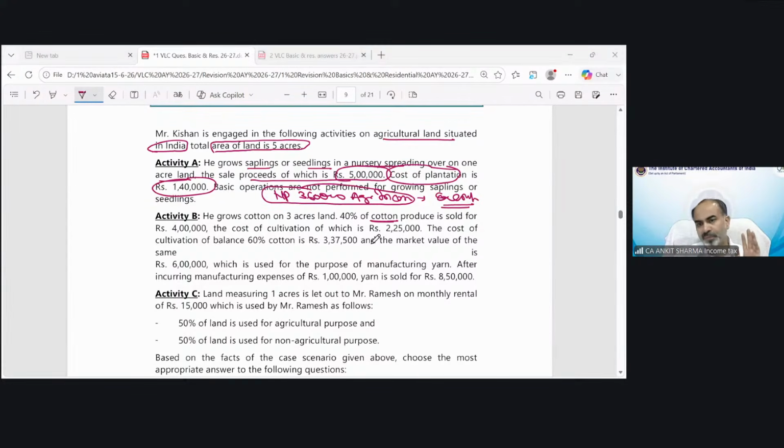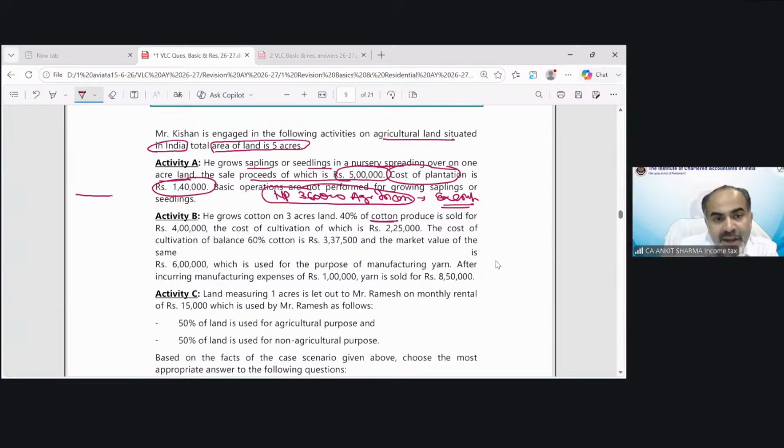Of course not. That is a case like we have discussed in the normal class, like sugar and sugarcane. In that case, I told you we have to prepare a separate trading and profit and loss account for agricultural activity and separate for non-agricultural activity. Now, activity B also has 2 parts.